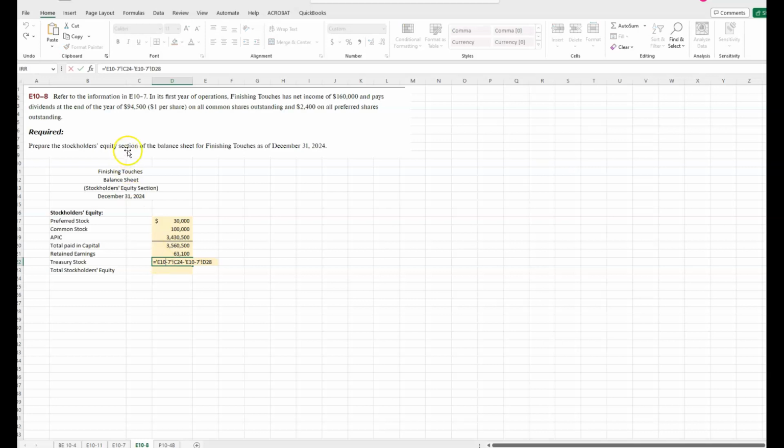And this needs to be a negative number, because treasury stock is a contra account. So total stockholders' equity is then total paid in capital plus retained earnings plus the negative treasury stock, or 3,403,600.